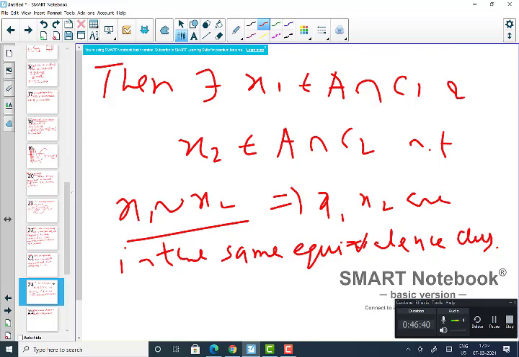So these two are in different equivalence classes. Okay, so this proves the property of components.